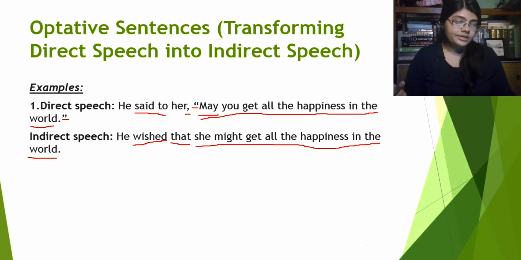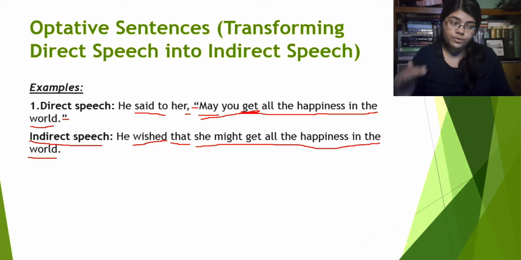Something that we already learned, that in the indirect speech, before the verb of the reported speech, what is the verb of the reported speech? This is the reported speech, right? May you get all the happiness in the world, this is the reported speech. The verb is get, right?